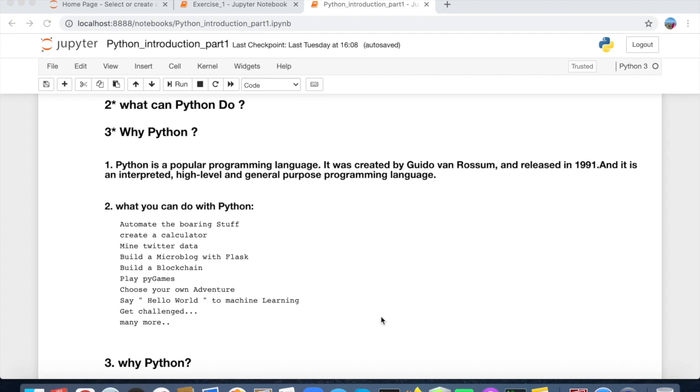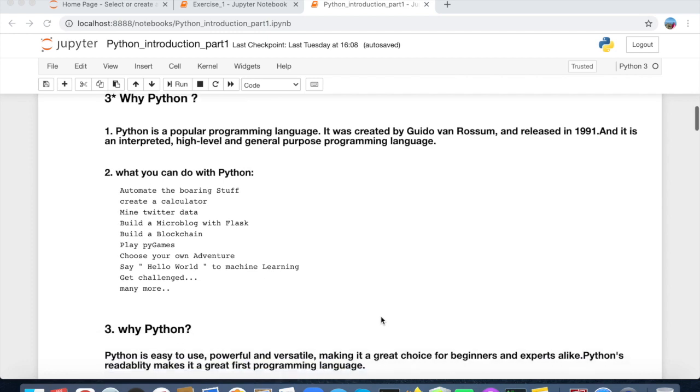I wrote some important things that can make it clear: automate the boring stuff, create a calculator, mine Twitter data, build a microblog with Flask, build a blockchain, play PyGames, choose your own adventure, say hello world to machine learning, get challenges, and many more.